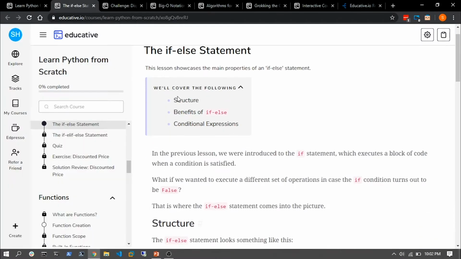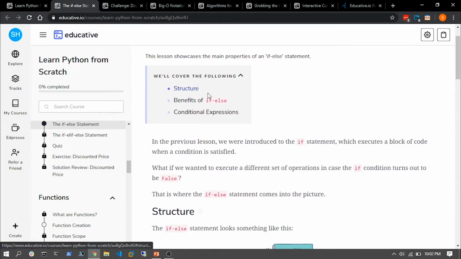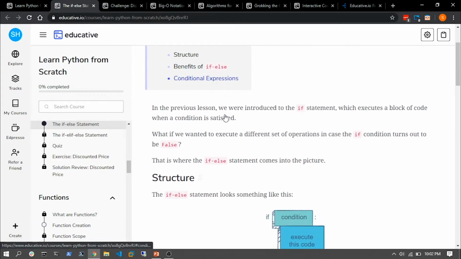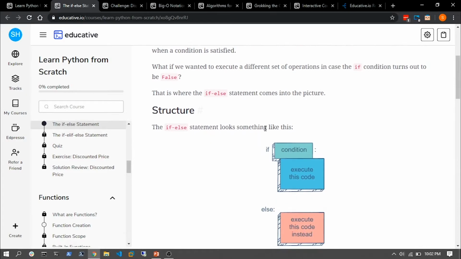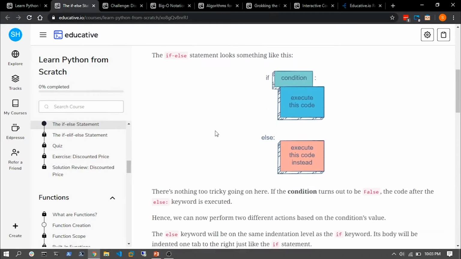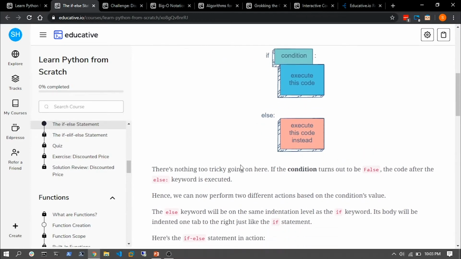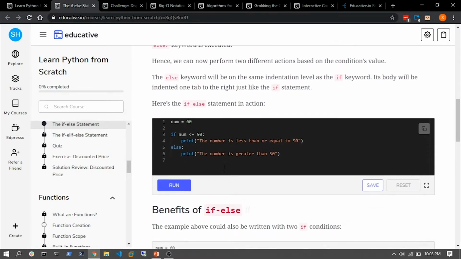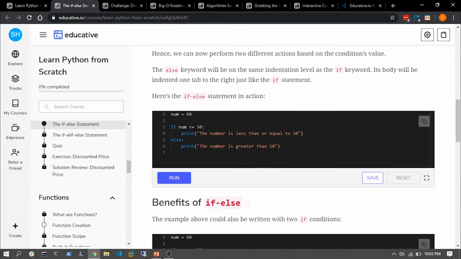What are else if statements? Let's see what we'll cover here. We'll cover the structure, the benefits, and conditional expressions. So it starts off with the basics of what else if structures are, and then explains the structure, with some graphical content, some more explanation, and there's a coding example. How awesome is that? Most coding platforms do not include coding examples themselves, and you'd have to run an assembler yourselves. And that is quite hectic, especially for a beginner.